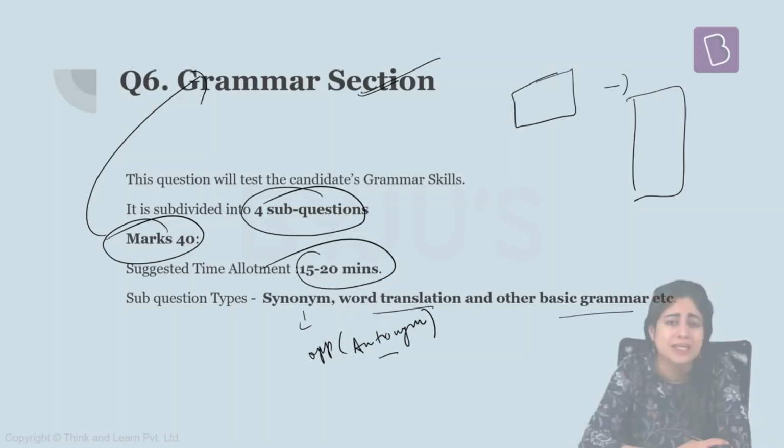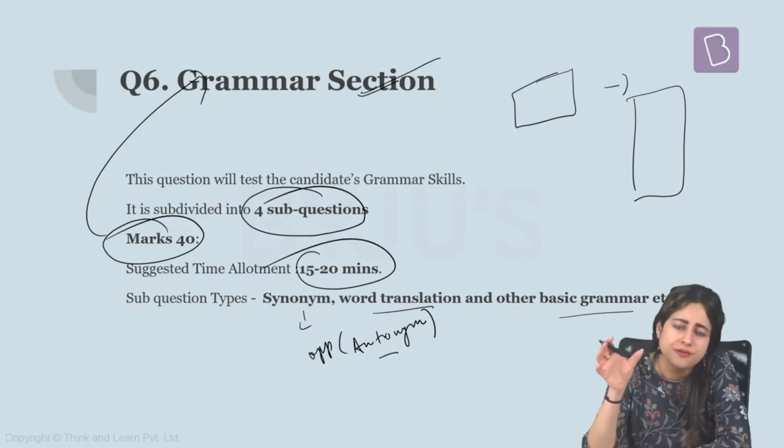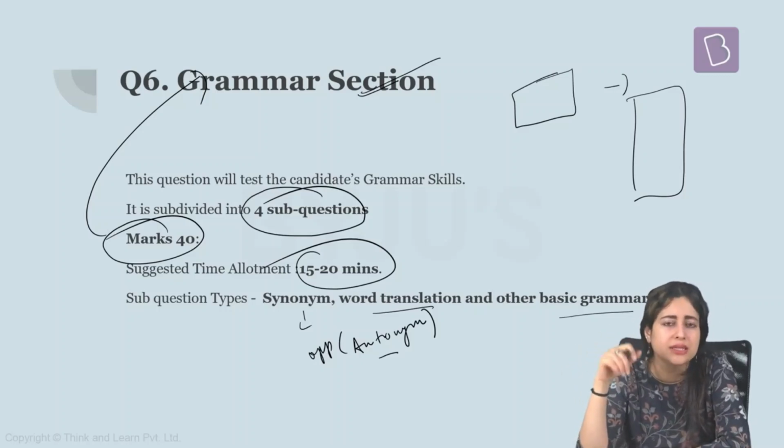Apart from that, other basic grammar questions can come, such as one sentence can be given to you which has a lot of errors in it. You have to rewrite that sentence by identifying the errors in it. Sometimes the question paper asks you only to find out where the error in the sentence is. That's all. But sometimes you have to correct that error and rewrite the corrected sentence in the space given to you. Fill in the blanks are also often asked, which deal with things like prepositions and articles. Options will be given to you. You need to pick up the right choice and fill them up.